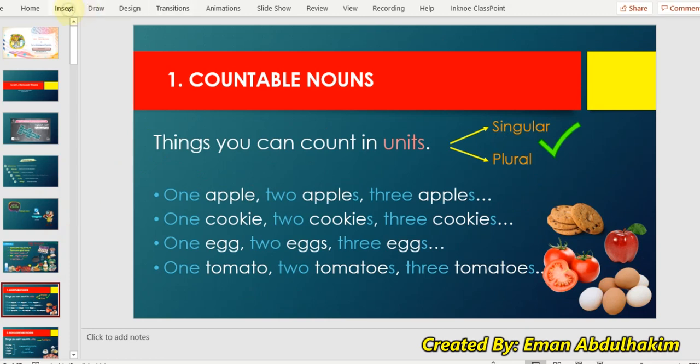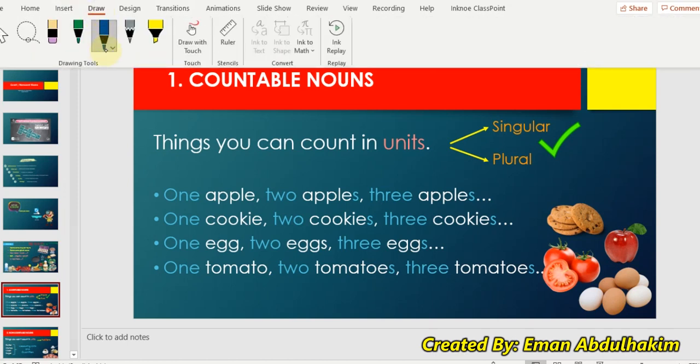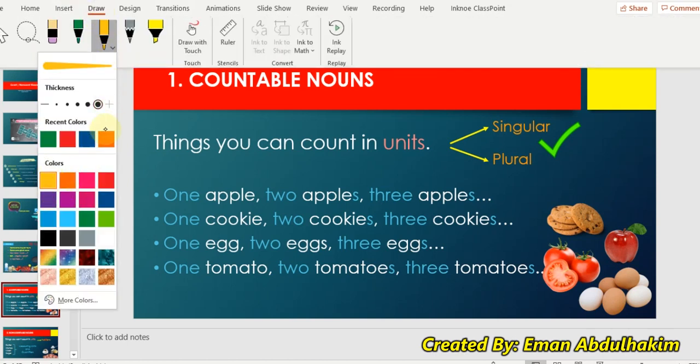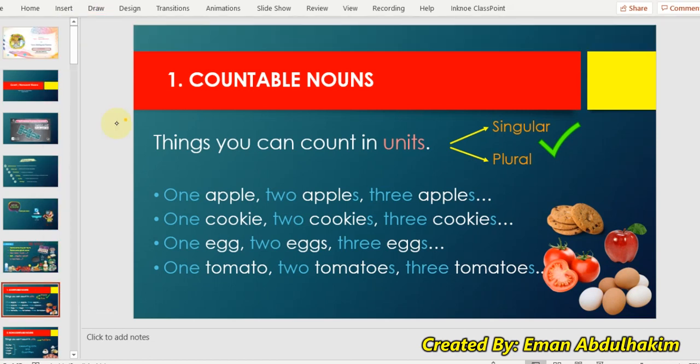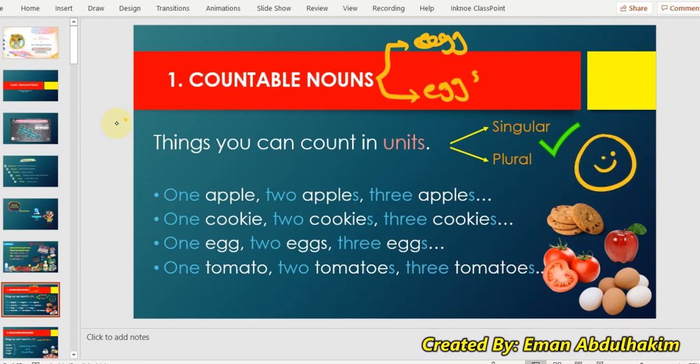I have a question for you, and I know that you are very smart girls. Look at the countable nouns. Do they have two forms? Can I say one egg and two eggs? Do I have singular and plural? The answer is yes. I have one apple, two apples, three apples. Exactly. One egg, two eggs, three eggs.